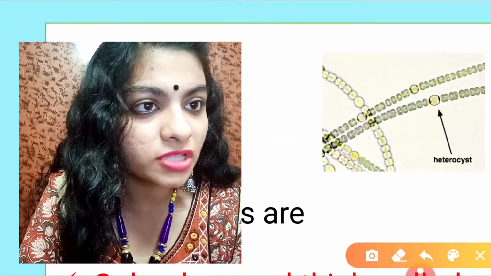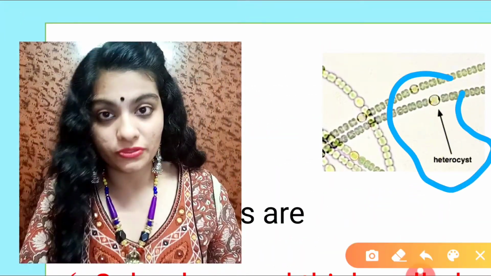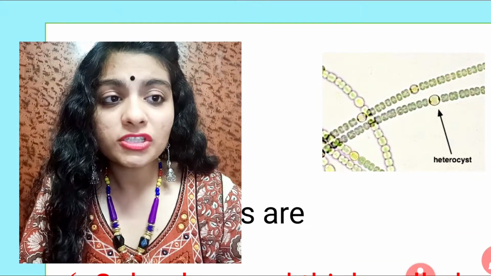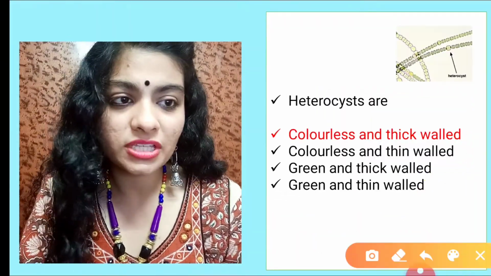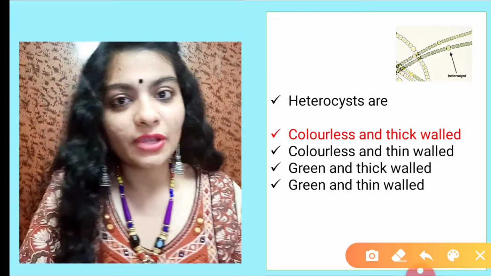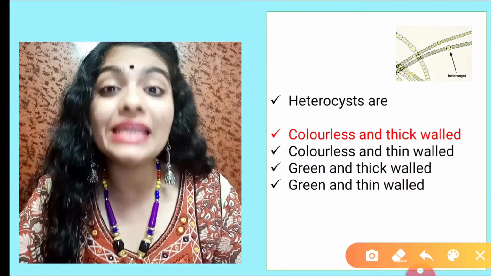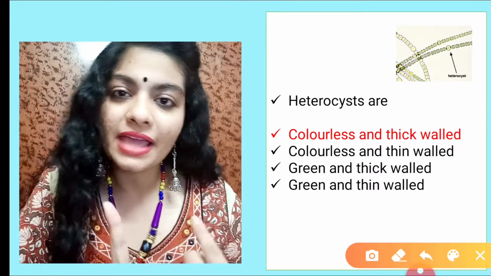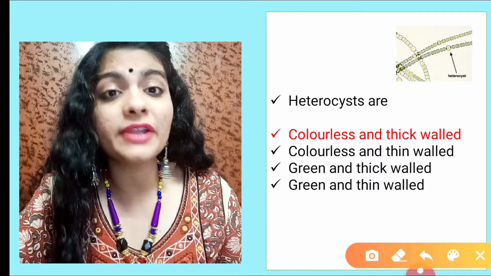If you look at this image carefully, this structure is called a heterocyst. What is the function of heterocyst? It helps in nitrogen fixation, and these are specifically found in the division Cyanophyta, or blue green algae, for example Nostoc and Anabaena. So they have this heterocyst for nitrogen fixation.